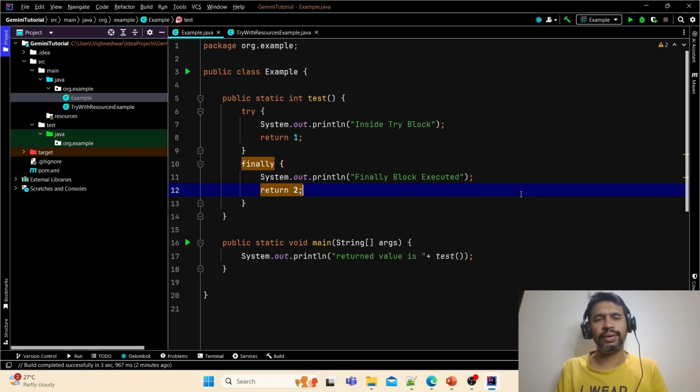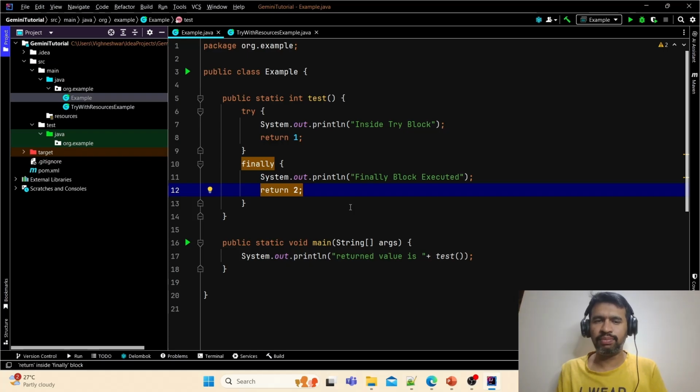So I've taken the same code here. Okay, so there is a try and finally block, and in the try block we are just printing "we are inside the try block", and "we are inside the finally block" in the finally block, and we are returning one here and returning two here, and we are printing the result here. Okay, whatever is getting returned from this method.